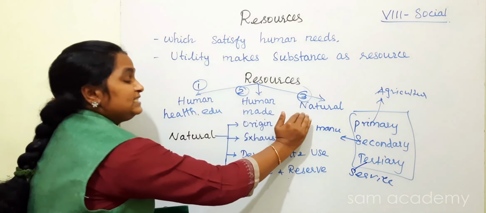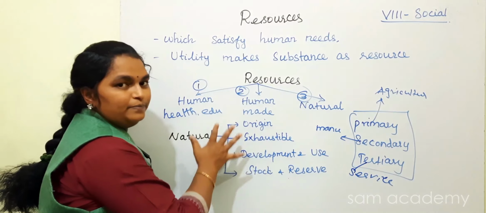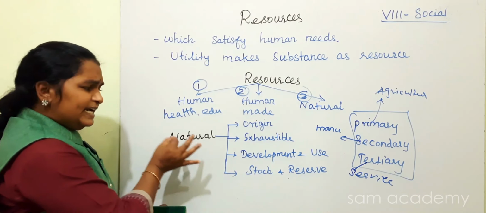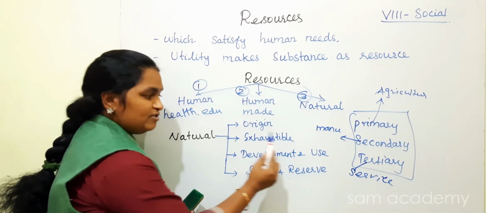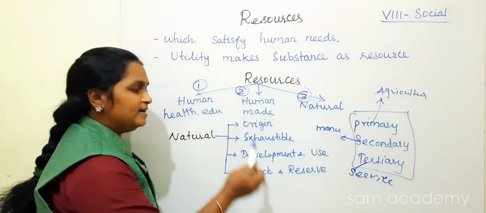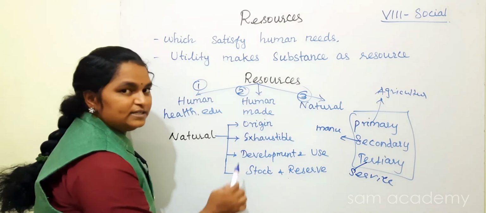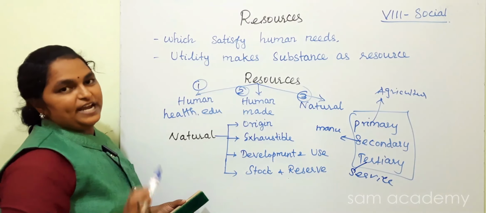Now we will discuss natural resources, with everything based on some concept. Natural resources we will discuss based on origin, based on exhaustibility, based on development and use, and based on stock and reserve. Based on these four ways we will discuss natural resources.